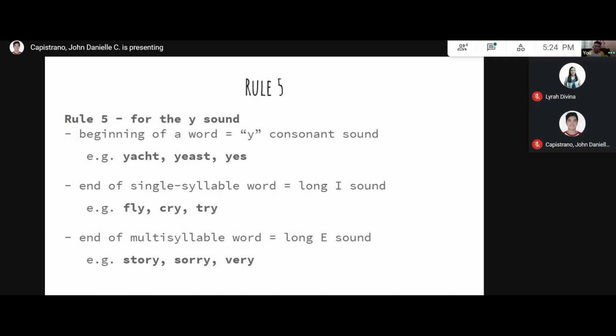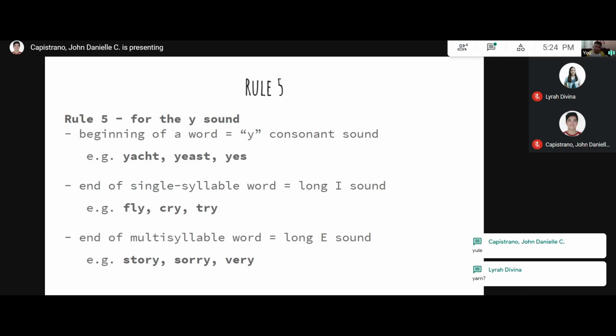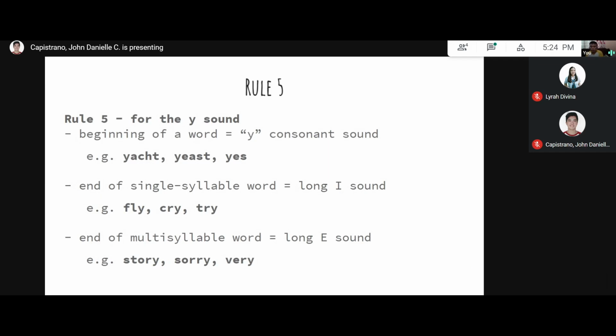Yellow. Other words? That's right, you. Yarn, that's also a valid answer. Now, for the second use of the Y sound, when it is the end of a single syllable word, it uses the long I sound. For example, fly, cry, try. Maybe you can think of more examples for this particular rule.